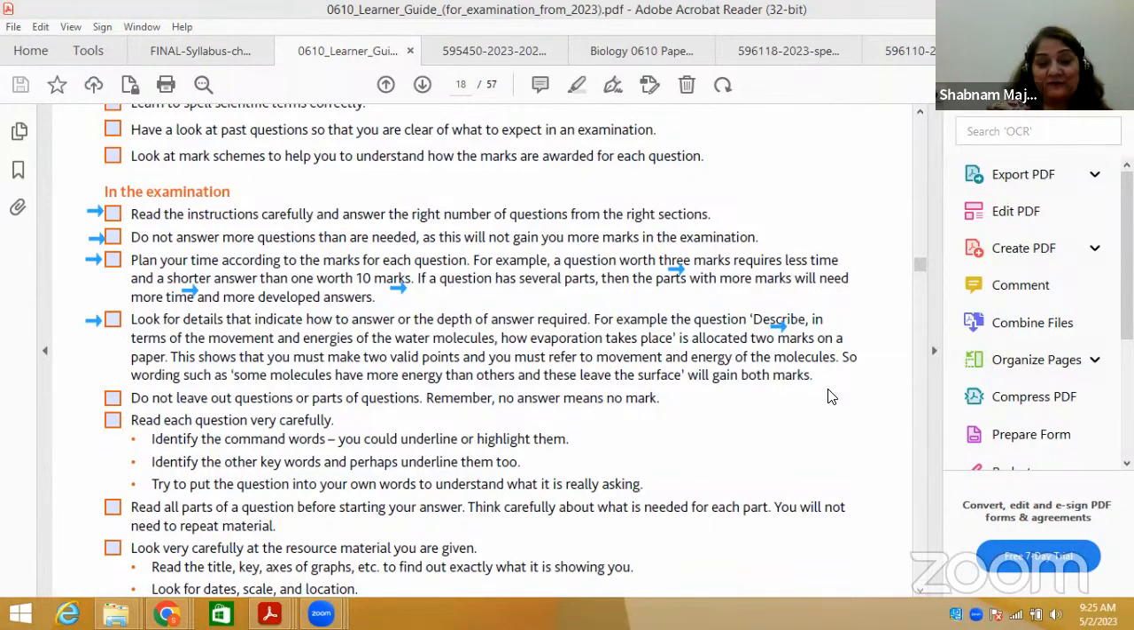Another very important point, next point: do not leave out questions, or parts of questions. Remember, no answer means no mark.